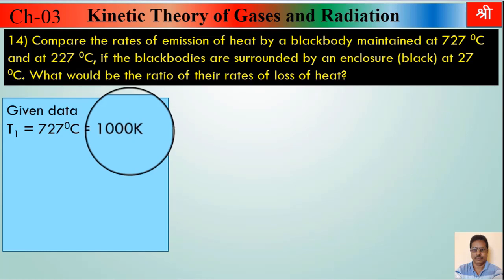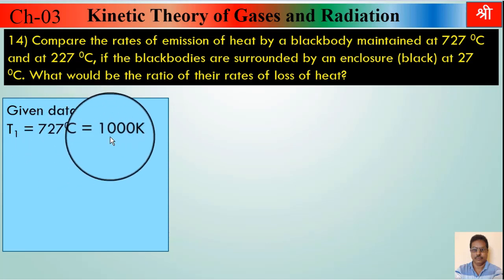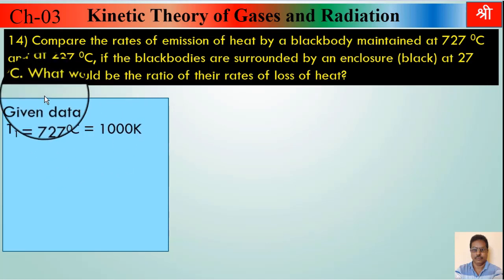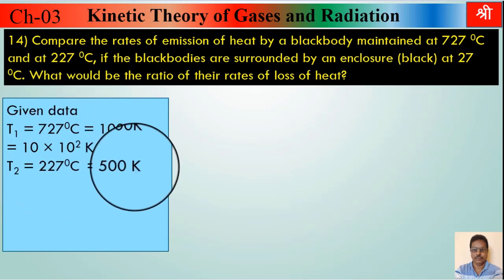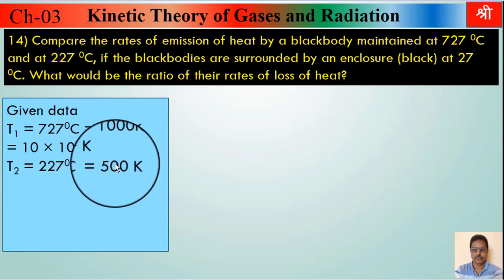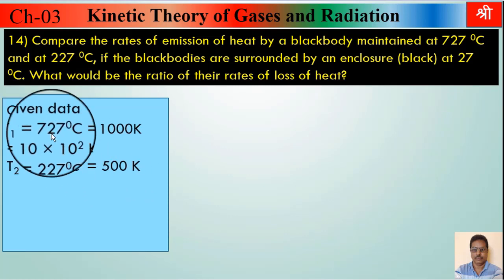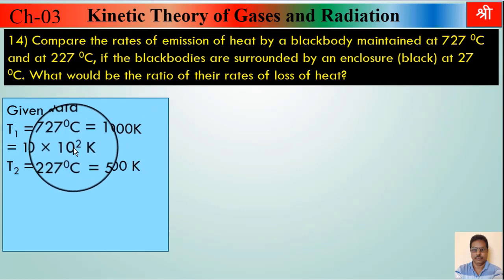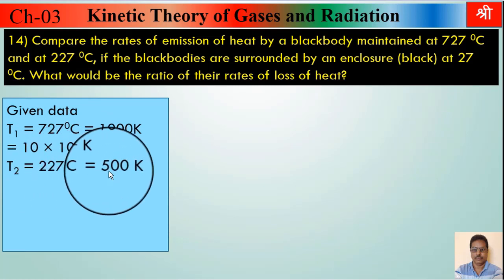Actually there are no two bodies, there is a single body, but that body is kept at two different temperatures. Initially that body is kept at 1000 Kelvin and then it is kept at another temperature, that is 227 degrees Celsius, means 500 Kelvin, and then we have to find out the ratio of radiations. Compare means to find their ratios. So the initial temperature is 1000 Kelvin, that is 10 into 10 raised to 2 Kelvin, and the final temperature is 227 degrees Celsius, that is 500 Kelvin.